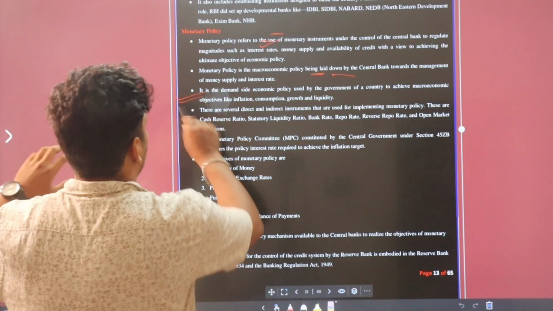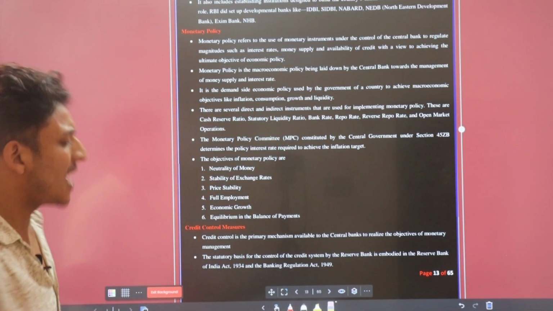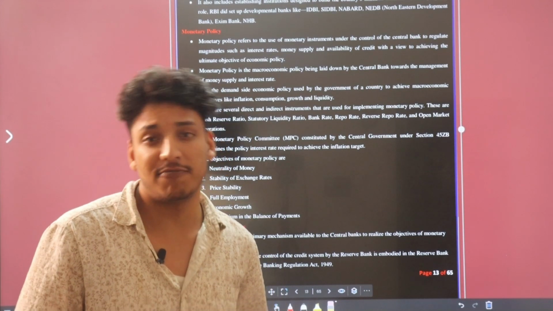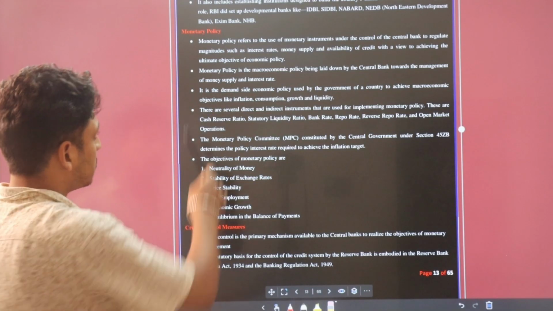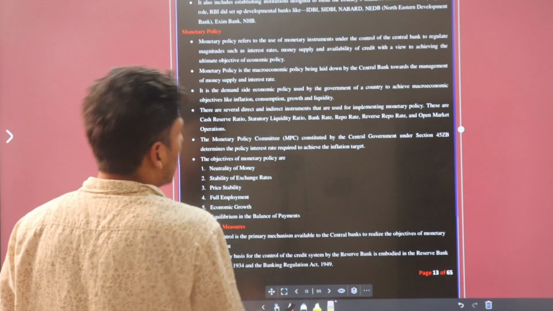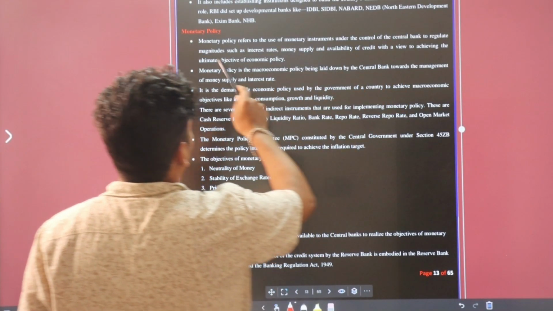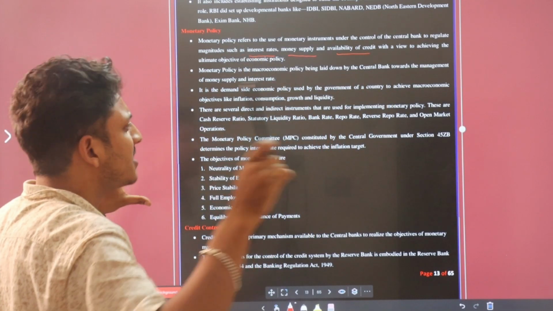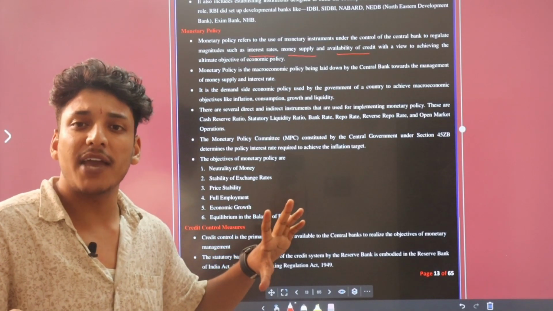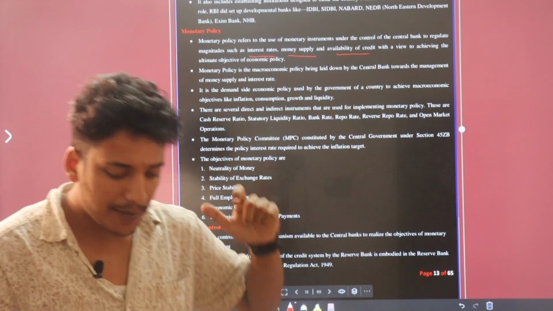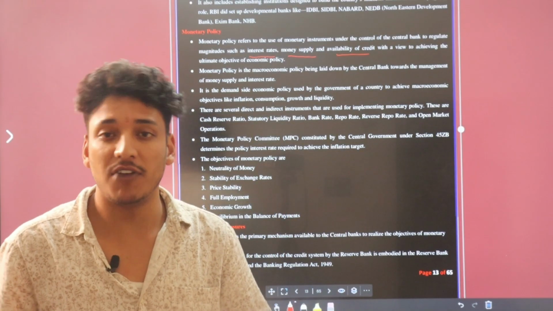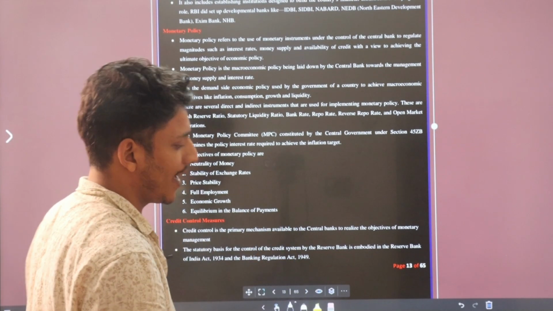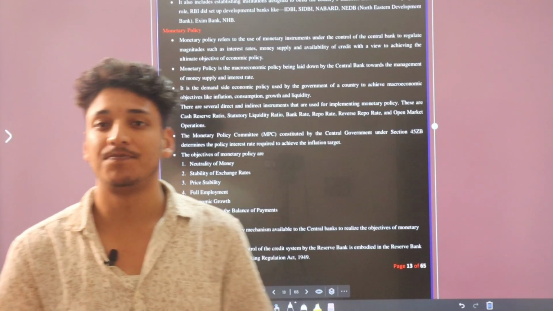Now, moving to the monetary policy. Basically, monetary policy is that by which RBI resolves the problem of inflation. Monetary policy refers to the use of monetary instruments under the control of the central bank to regulate magnitudes such as interest rate, money supply, and availability of credit. RBI brings out its monetary policy when there is inflation. Basically, monetary policies are those policies which are implemented by RBI when there is inflation.